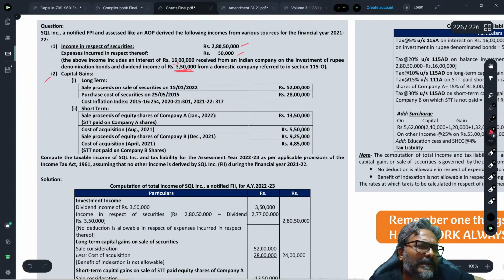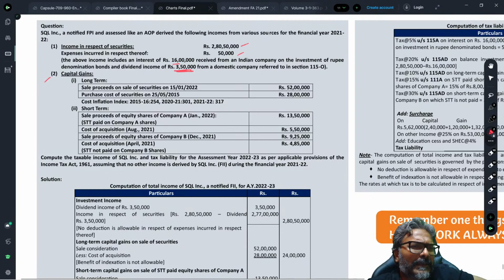Let's have a look at the capital gains. Long-term capital gains. In this context, indexation has been given, just to confuse you, no relevance at all. 52 lakhs and 28 lakhs. So no indexation, you will reduce it. Short-term capital gains, students. There are two short-term capital gains. In this case, STT has been paid. So where the STT is paid, it is at 15%, and where the STT is not paid, it will be at 30%.